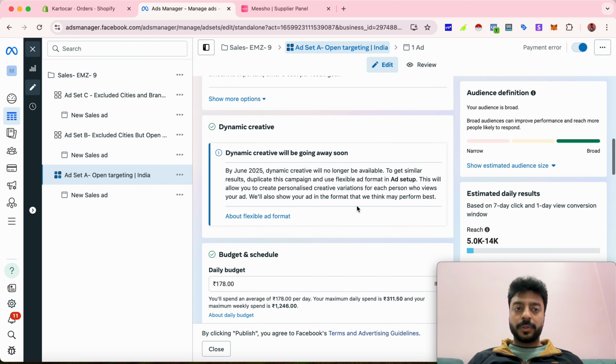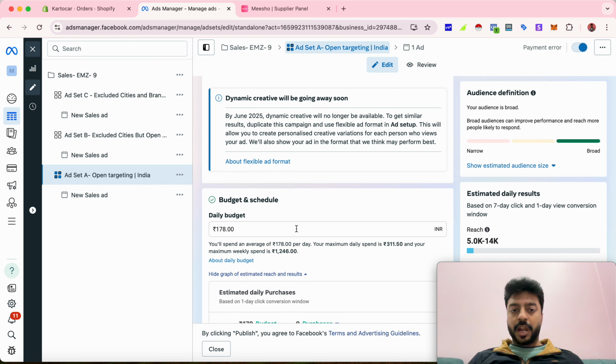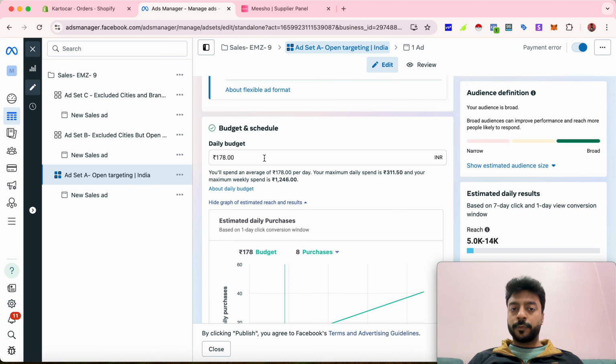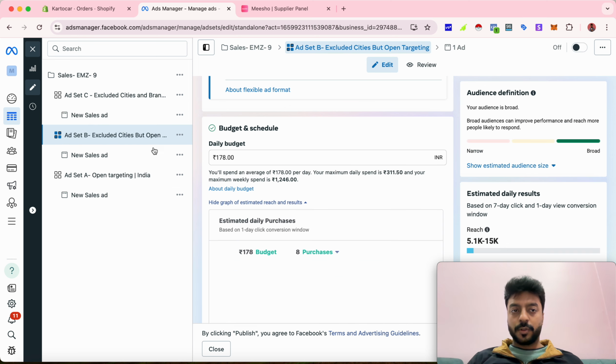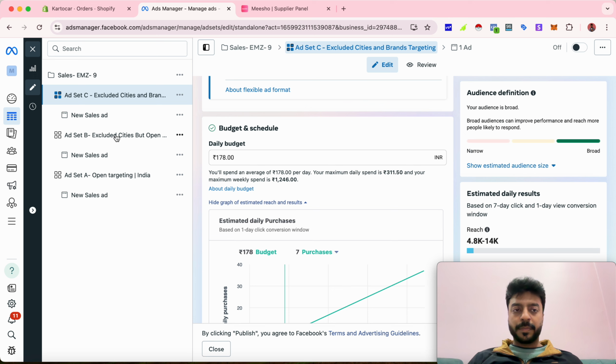After that, to try out which will give me better ROI, I always start with a very low budget. And one thing you have to keep in mind: do not give round figures in the budget. For example, not 200, not 250. Always give random numbers, for example 178, and in this case I've given the same budget in this ad campaign. But I usually give a variation of 10 rupees, or maybe 7 rupees, 9 rupees. This is how I always launch it.